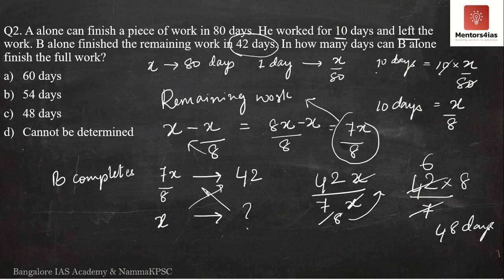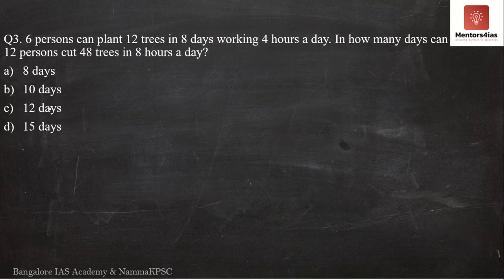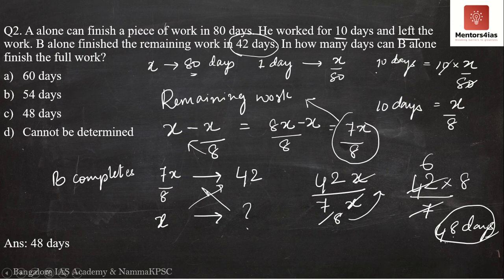So if B was to work alone, he would complete X amount of work in 48 days. A takes 80 days to complete the entire work, whereas B takes 48 days. Therefore, the correct answer is C, 48 days. Yes, it is nothing but 48 days.